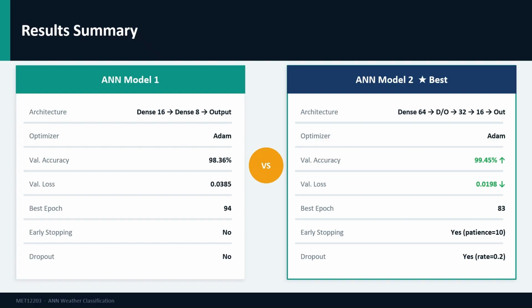Based on all three criteria, higher accuracy, lower loss, and better epoch efficiency, ANN Model 2 is selected as the best performing model. The deeper architecture with fine-tuned techniques allows Model 2 to learn more complex patterns from the weather data while maintaining strong generalization to unseen validation samples.